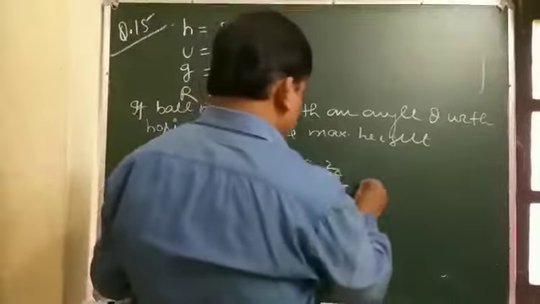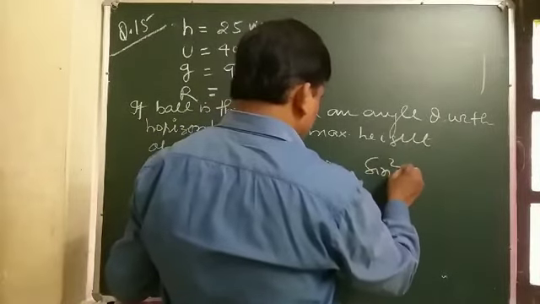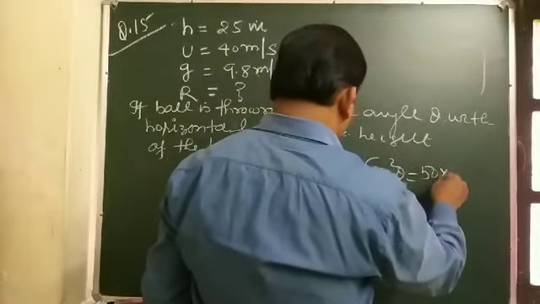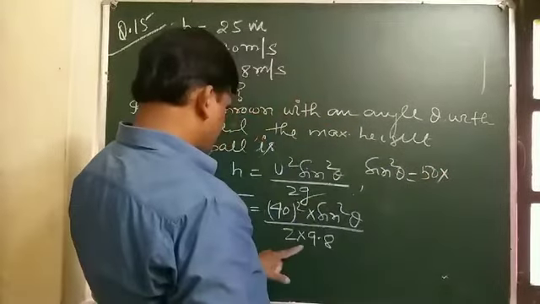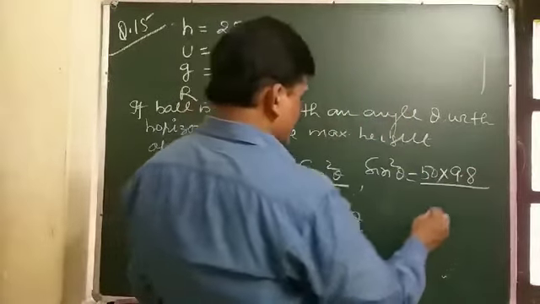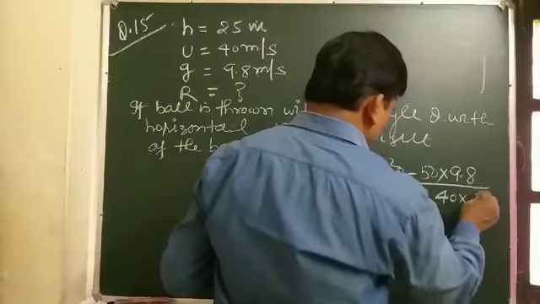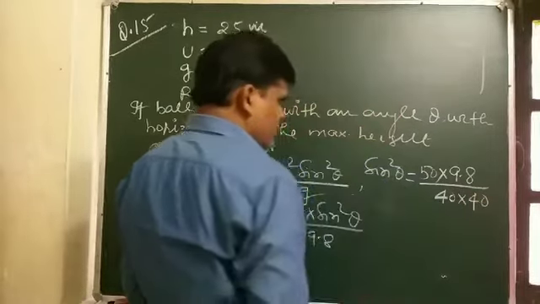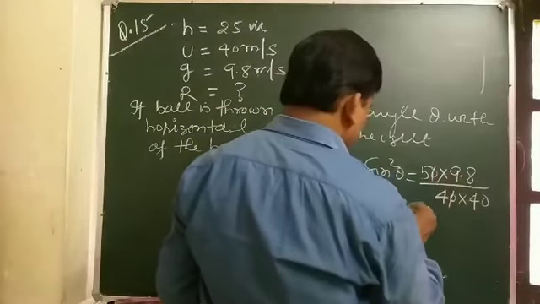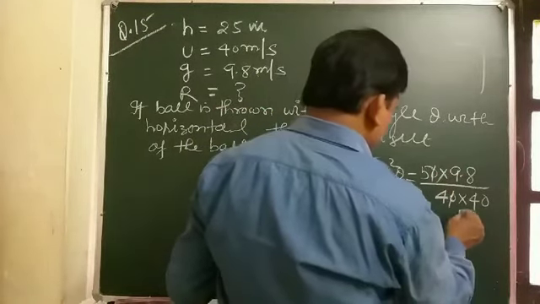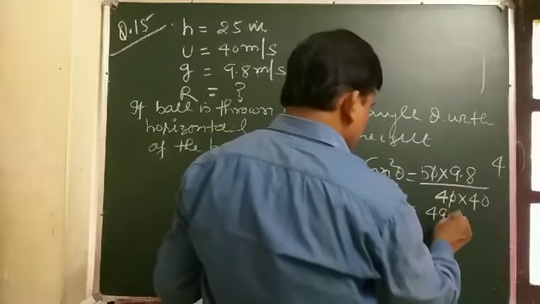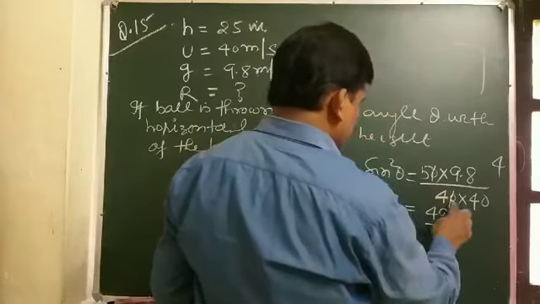And sin square theta can be written as 25 into 9.8 by 40 into 40, and this will be cancelled out.